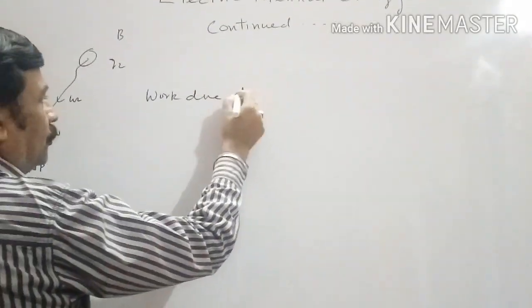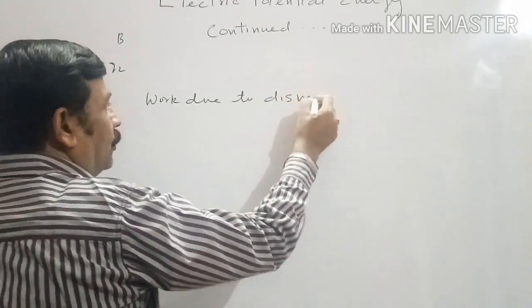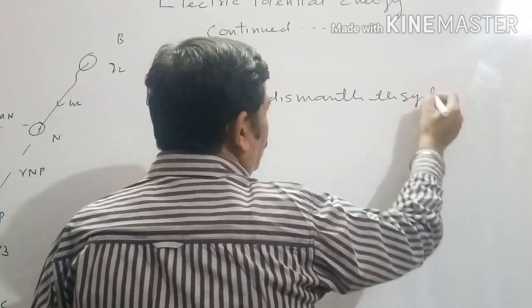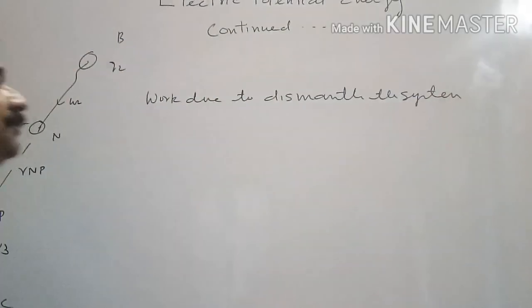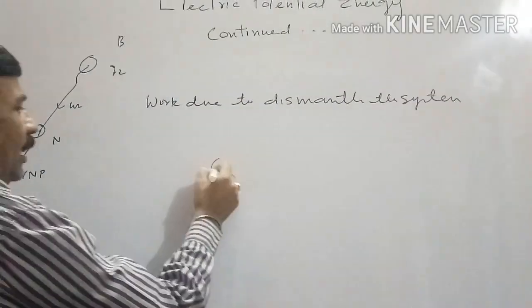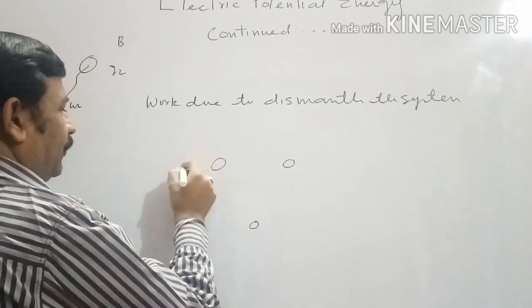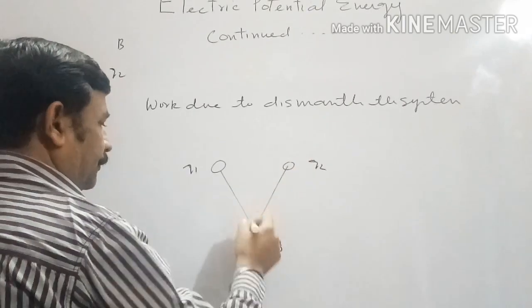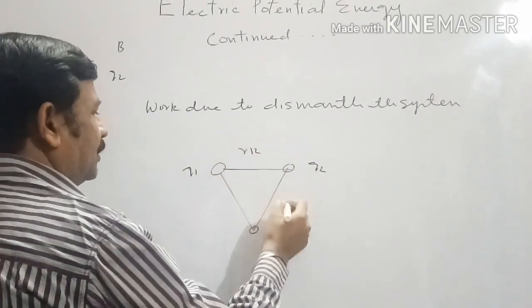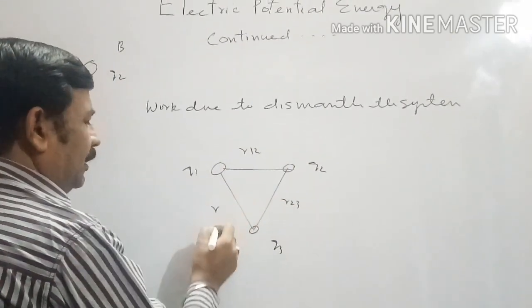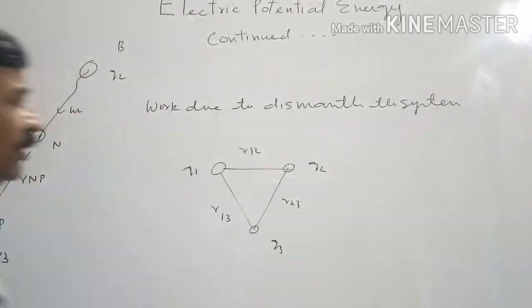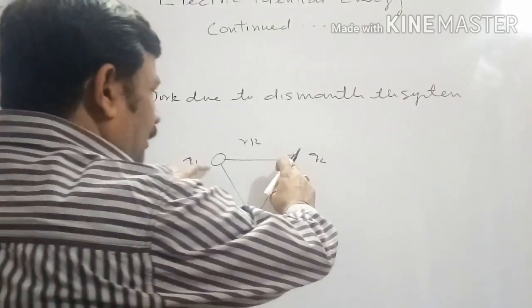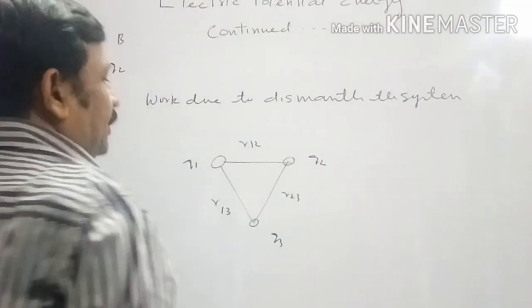Suppose you have a system of 3 charges Q1, Q2, Q3 at some distances. They are asking how much work will be done to dismantle the system, meaning how much work is needed to shift the charges from here to infinite distance.